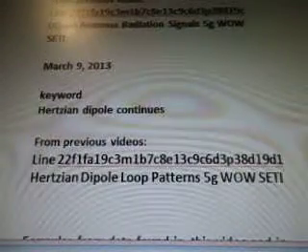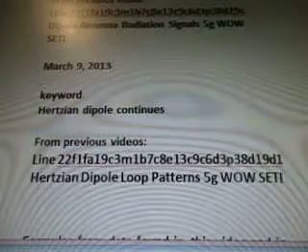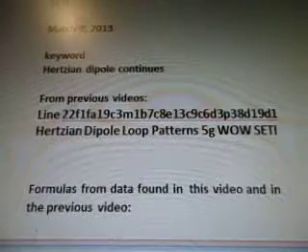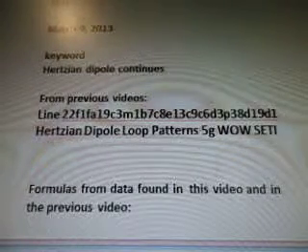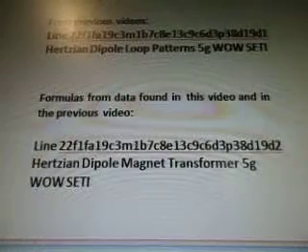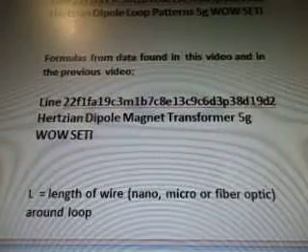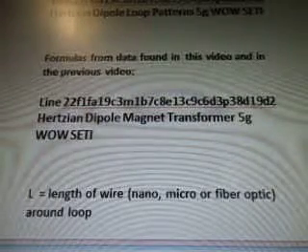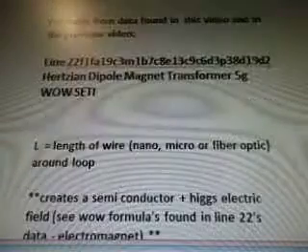March the 9th, we worked on the Hertzian Dipole, which we're going to be on for a while because it's got lots of stuff. Line 22, F1fa19c3m, 1b7c8e13c9c6d3p38d19d1. Hertzian Dipole loop patterns 5G Wow Seti. Then the formulas from the data in the video and in the previous video were in line 22, F1fa19c3m, 1b7c8e13c9c6d3p38d19d2. Hertzian Dipole magnet transformer 5G Wow Seti.